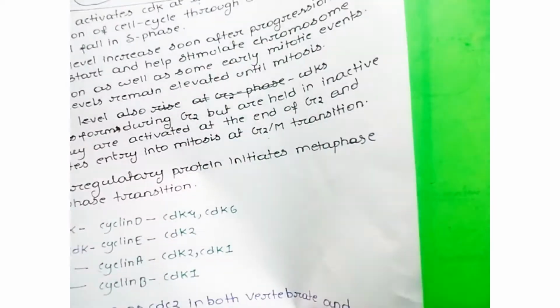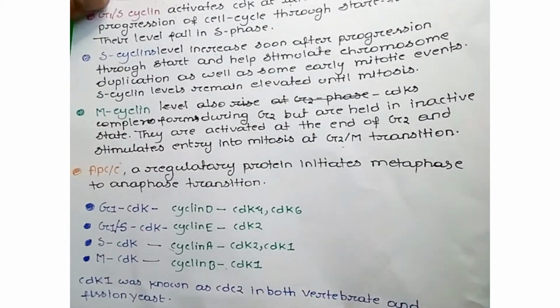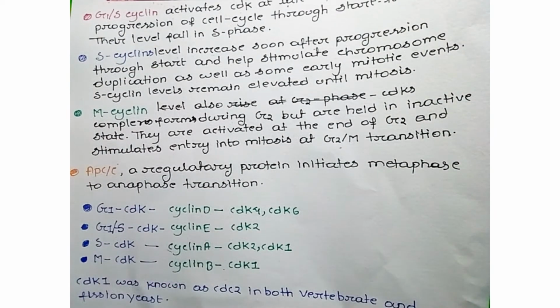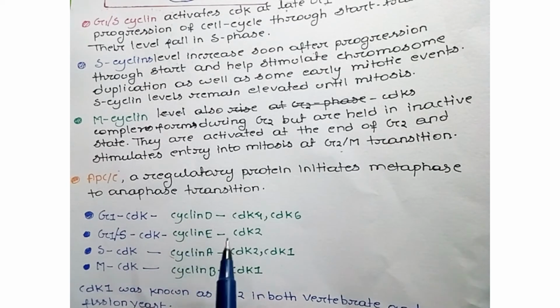Now there are different names for the cyclins. G1 CDK is also known as cyclin D. When cyclin D complexes with CDK4 or CDK6, it is known as G1 CDK complex. G1S CDK complex is also known as cyclin E and CDK2.